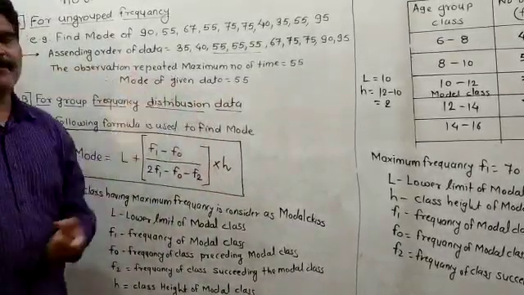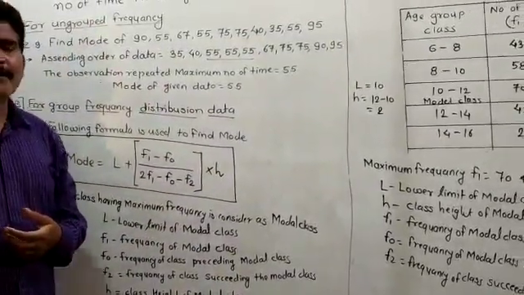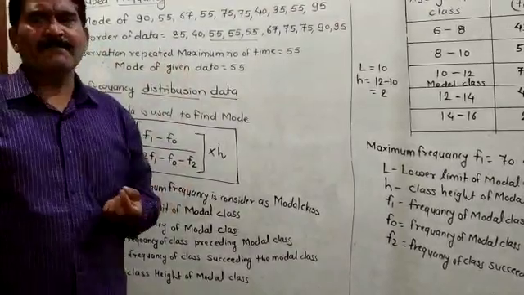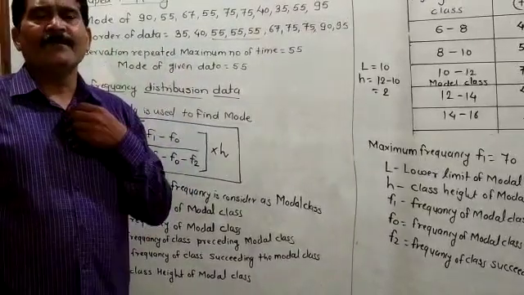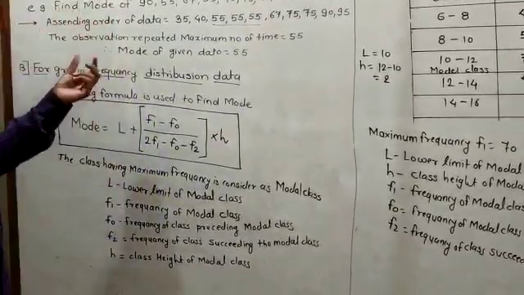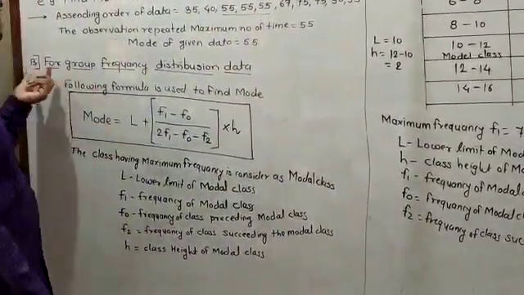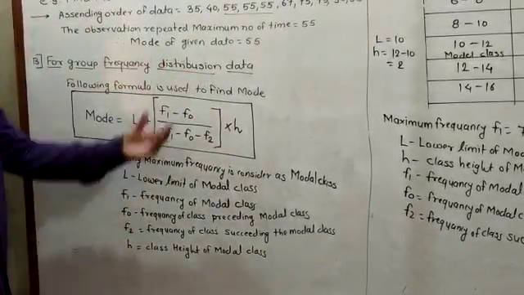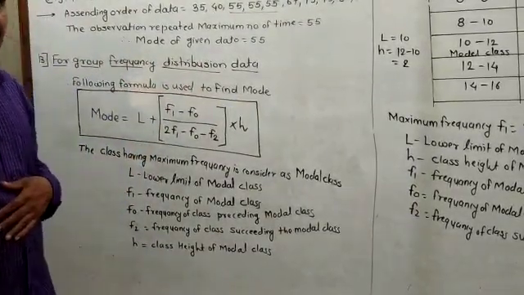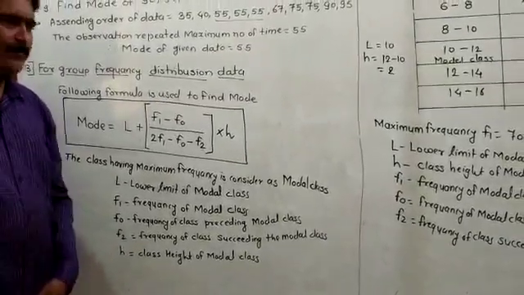Means in this way you have to find the mode for the ungrouped frequency distribution. For that you have to write the data in ascending order, and search which score is repeating the maximum number of times. That score is called the mode, and from that I get the mode of the above data is 55. Then the second type, for the group frequency distribution: if the data is given in group frequency form, where the classes and the frequencies of the classes are given, how you have to find out the mode, that you have to see.